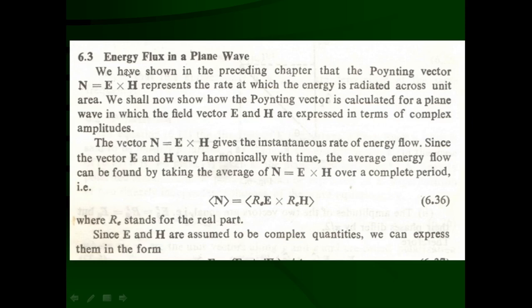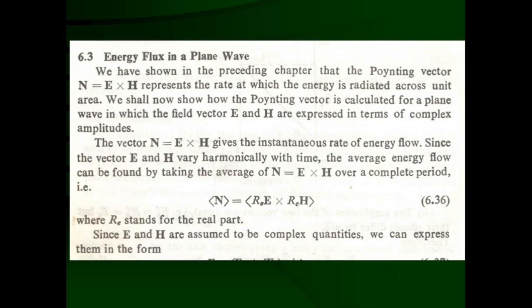So we start with 6.3, energy flux in a plane wave. We have shown in the preceding chapter that the Poynting vector N equal to E cross H represents the rate at which energy is radiated across unit area. We shall now show how the Poynting vector is calculated for a plane wave, in which the field vectors E and H are expressed in terms of complex amplitudes.